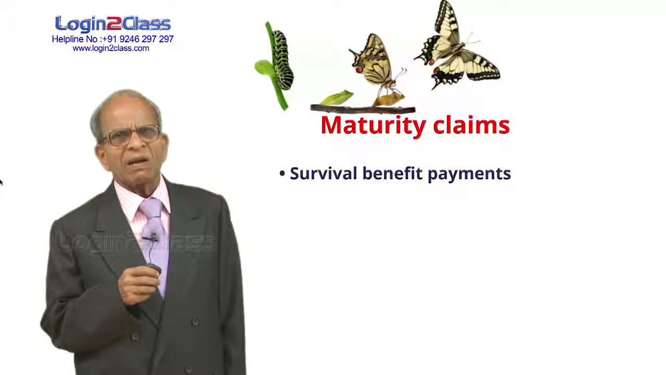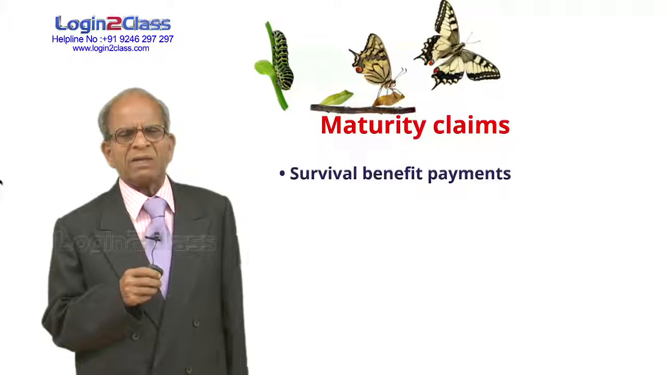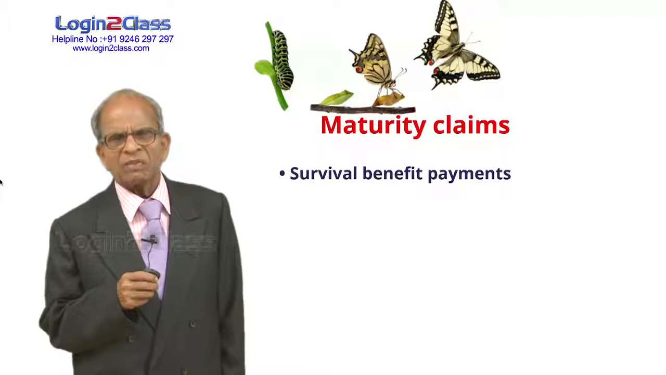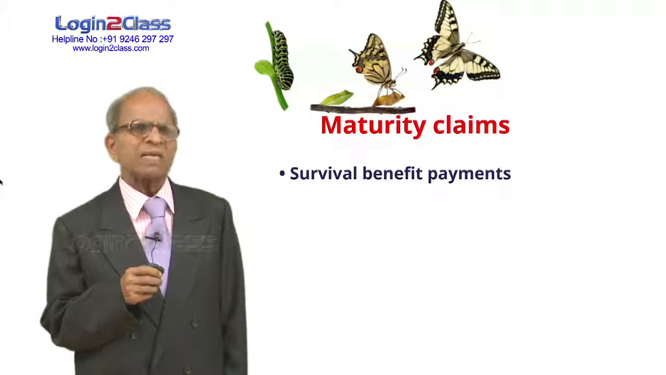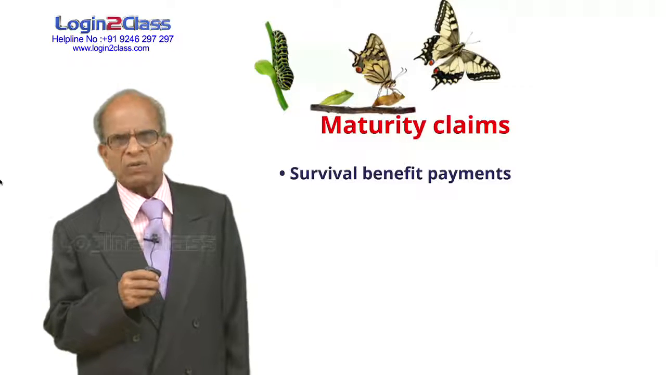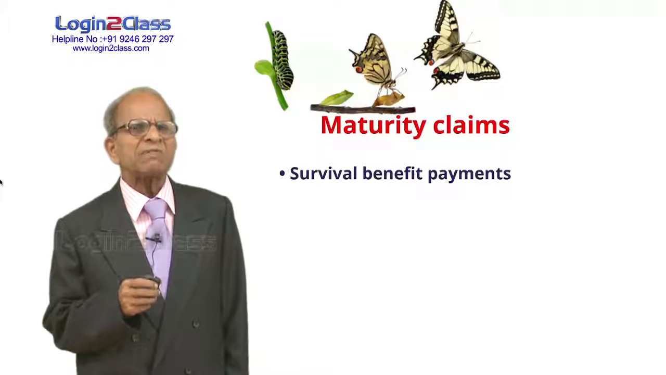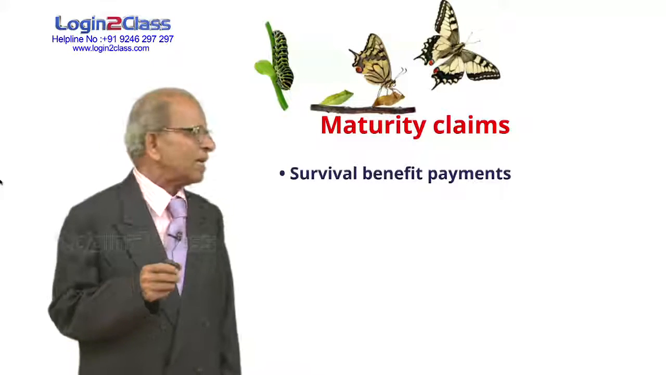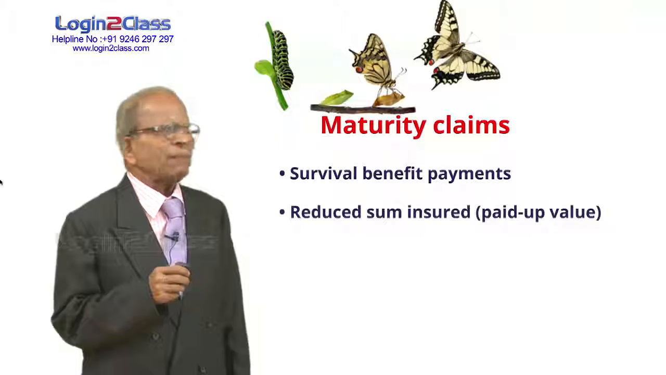So along with the last installment, we also pay the bonuses, because when releasing the earlier installments, no bonus was taken into account. Just a certain percentage of the sum assured was paid to the policyholder. Then reduced sum assured or paid up value.